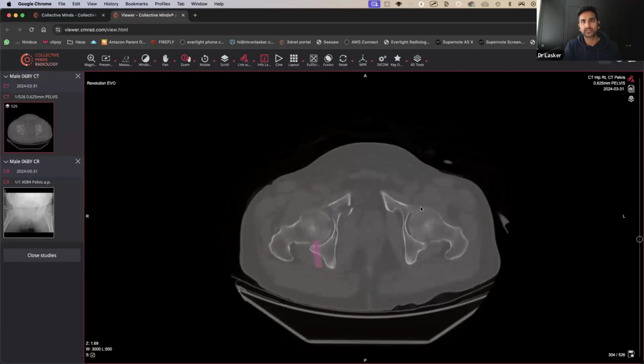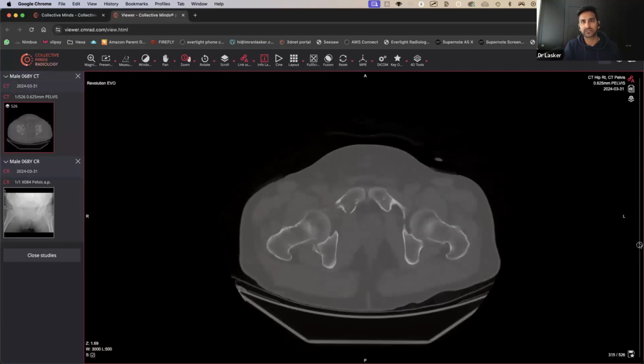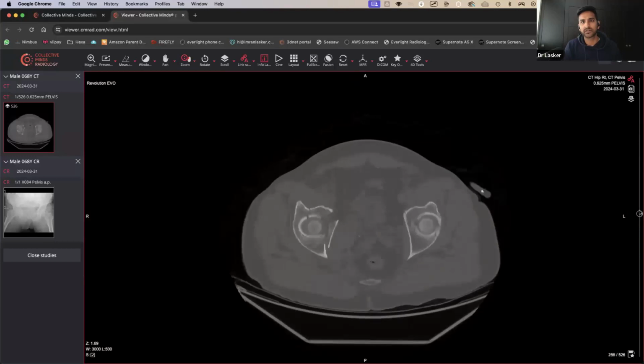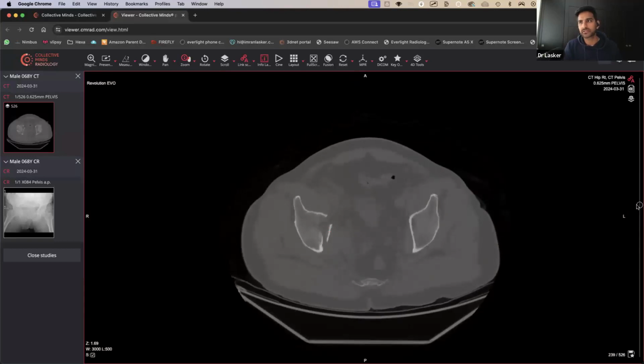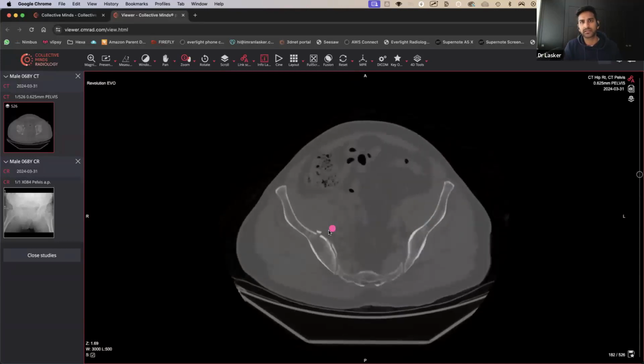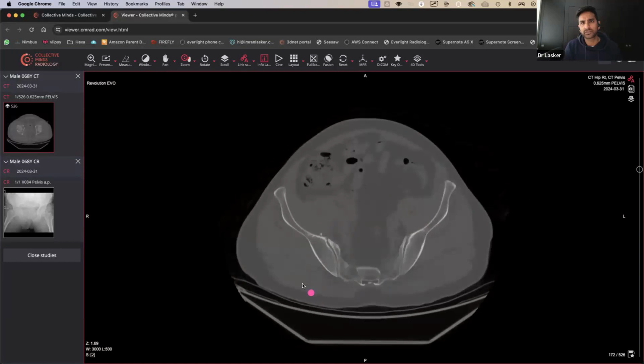There are loads of fracture lines going this way, loads of these fractures going all the way down like so. And actually, this fracture seems to go superiorly along the iliac blade. You can see that all the way along, and it almost goes towards the sacroiliac joint, but doesn't quite reach there.